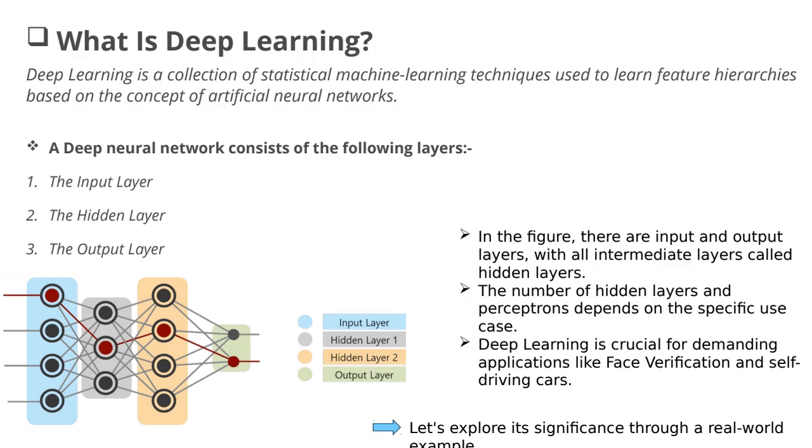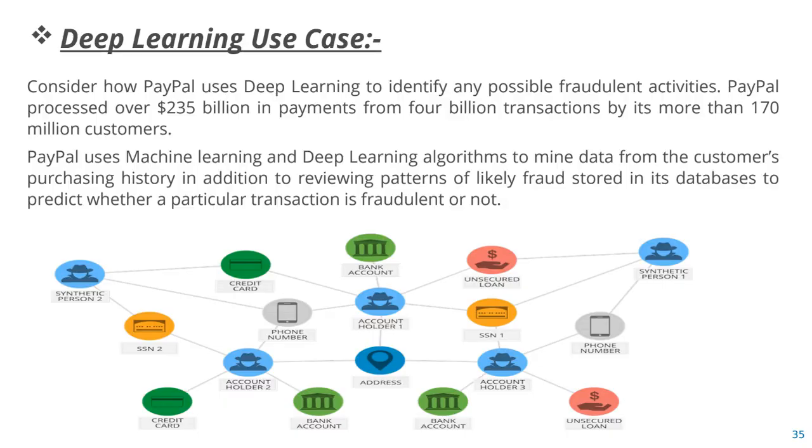In deep learning we have an input layer, a hidden layer, and an output layer. Sometimes we can have more than one hidden layer if we need more accuracy in the output. So the number of hidden layers is going to increase for more accuracy. This is an example that I have given here.